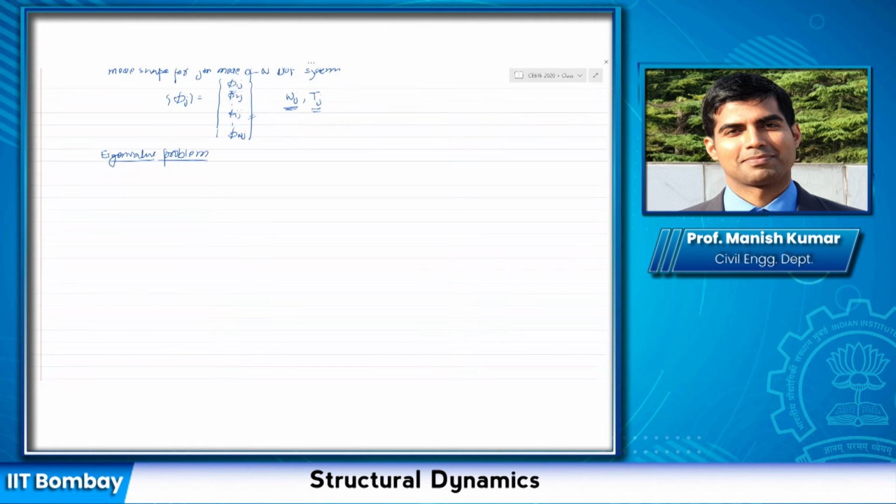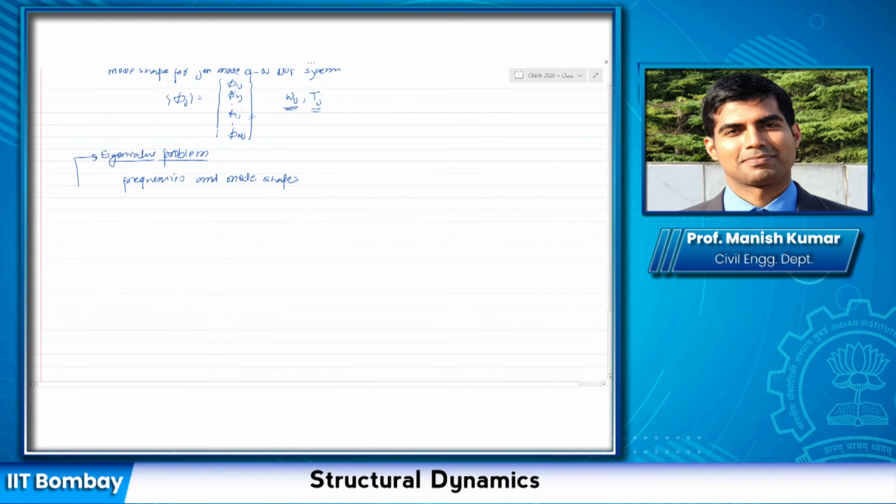Because when we formulate our problem statement for a free vibration of a multi-degree of freedom system, naturally it reduces to an eigenvalue problem. So we need to find out the frequencies and mode shapes, or characteristic mode shapes, whatever you want to call it.